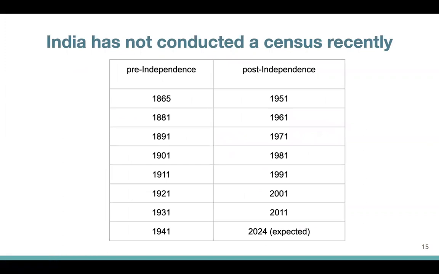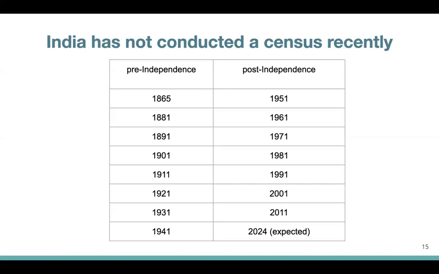There is a whole class of data collection, human data collection, arguably one of the most basic types of data collection in computational social science, that are censuses. And censuses are simply enumerating the number of people that live in a country or live in a certain geographical area. And India has had multiple censuses in the past, beginning in the British times. They have been conducted every 10 years. They were also conducted in the Second World War, as you can see. However, India has not had a census recently.